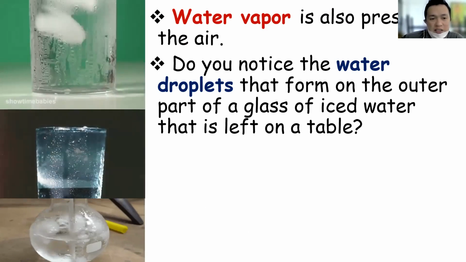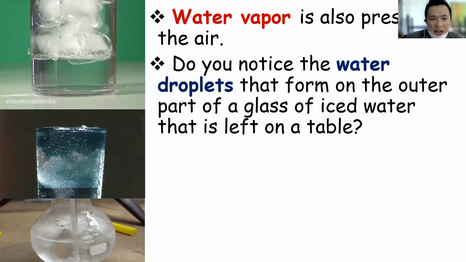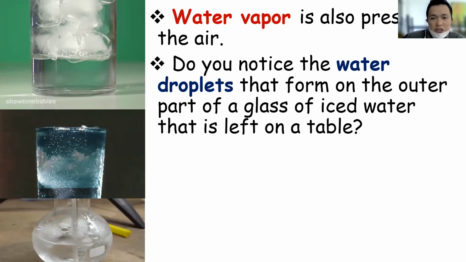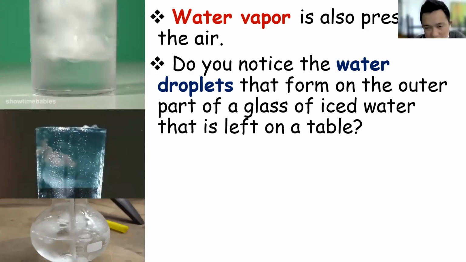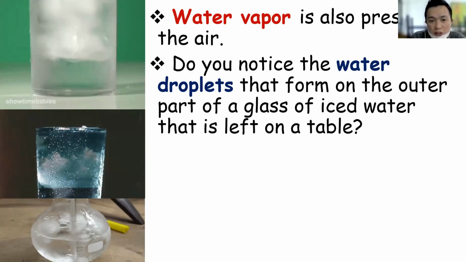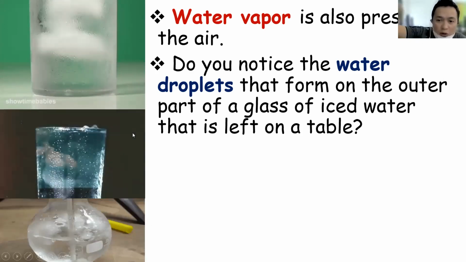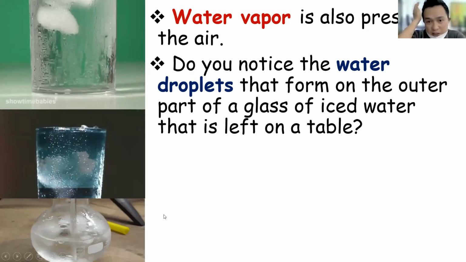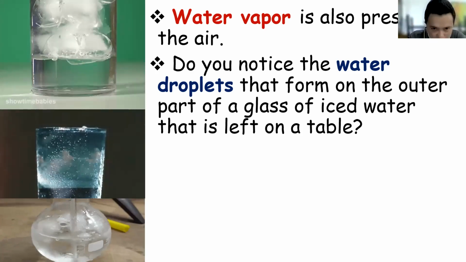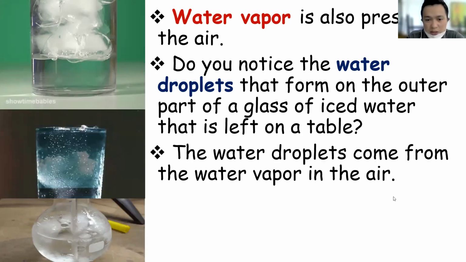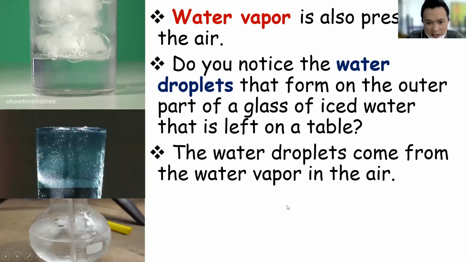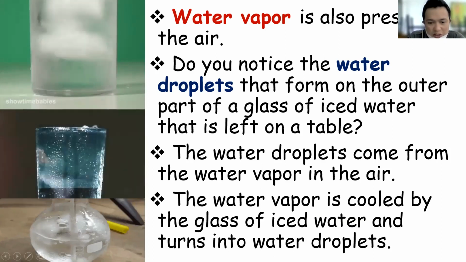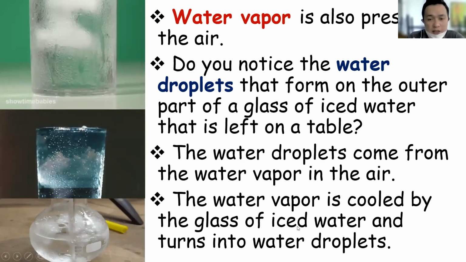At first, that is what's in the air, and it slowly forms into water droplets. That's why you can see the presence of the water droplets even though you are not pouring the water from the glass onto the table. That is water vapor, and it's a form of gas. The water droplets come from water vapor in the air. The water vapor is cooled by the glass of iced water and turns into water droplets.